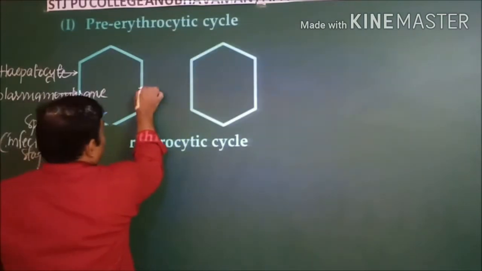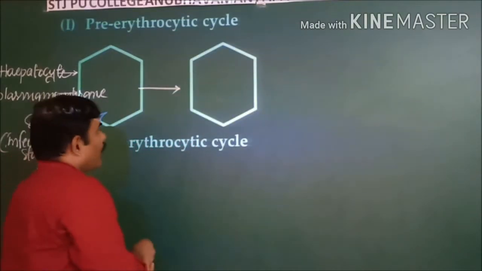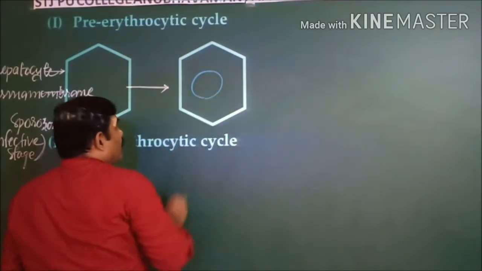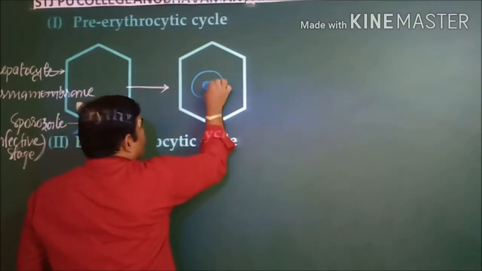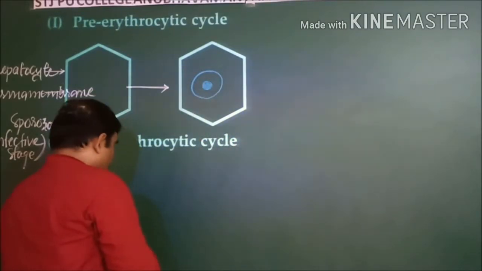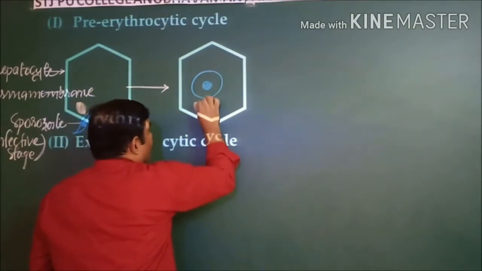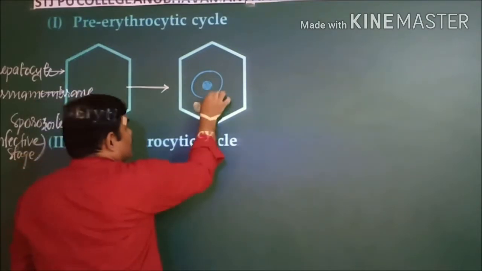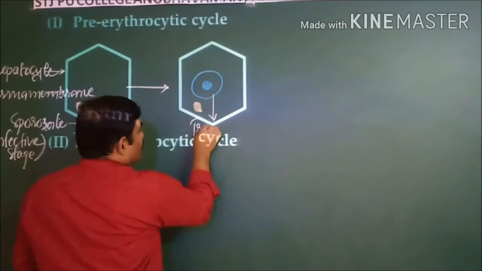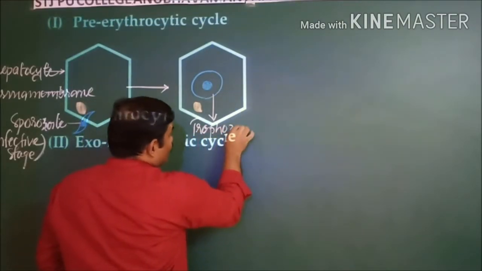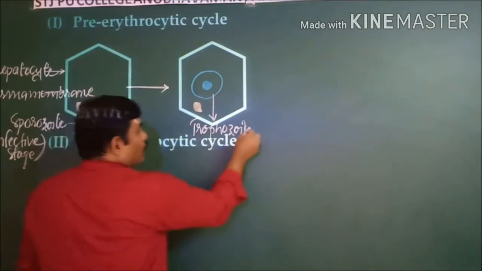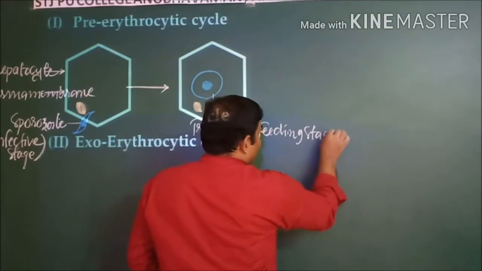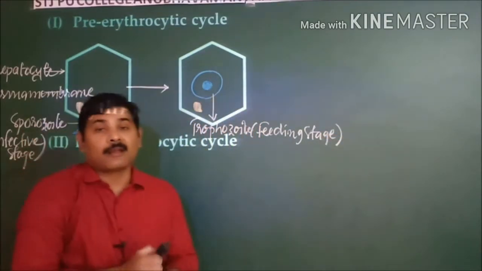This you can see in this next case. In this, the sporozoite attains a circular shape and starts feeding on the internal components. This is the nucleus of the sporozoite, whereas this is the nucleus of the hepatocyte. At this condition, it is known as the trophozoite. Interesting point, this trophozoite is the feeding stage. It goes on eating the internal components.